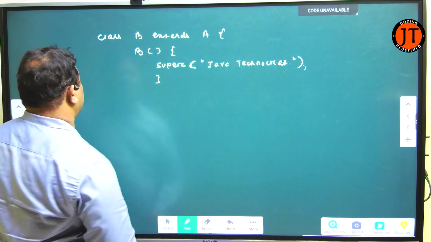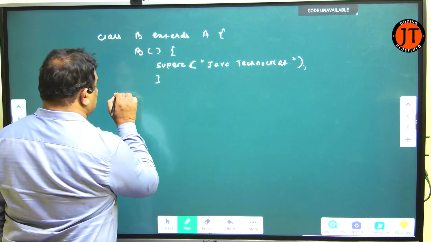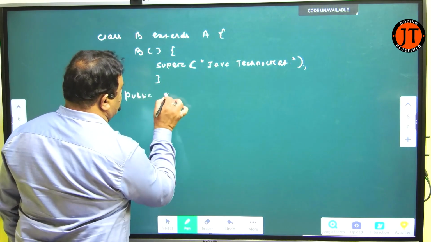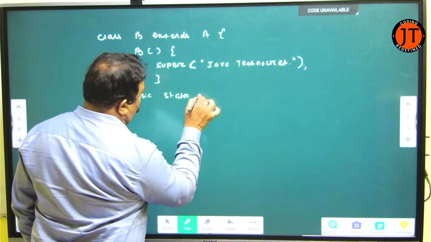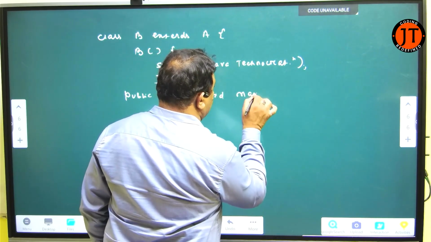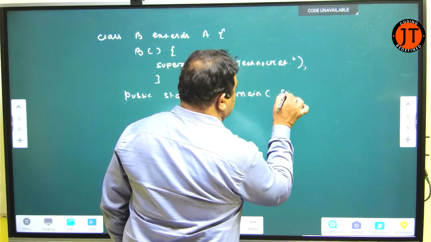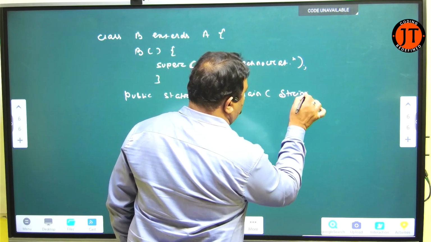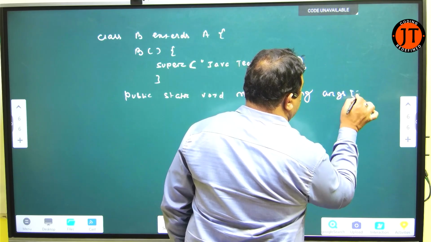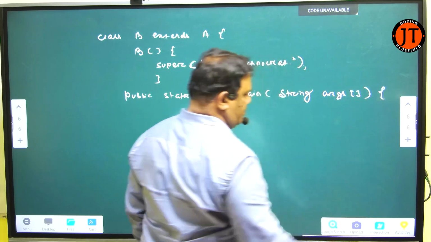I just define the main method here: public static void main, String args. I just enter into the main.